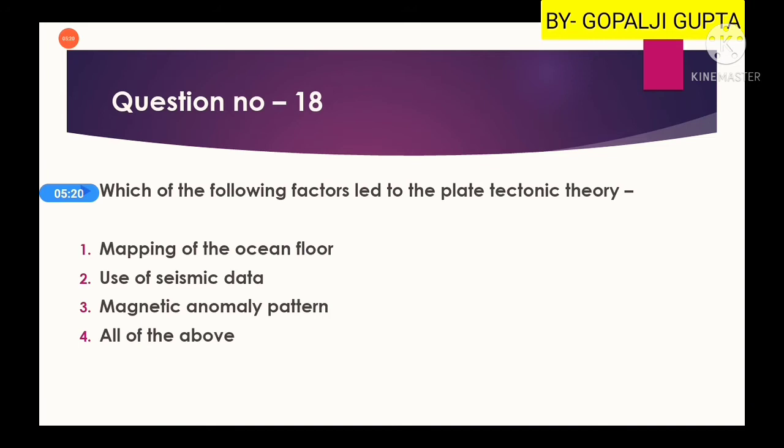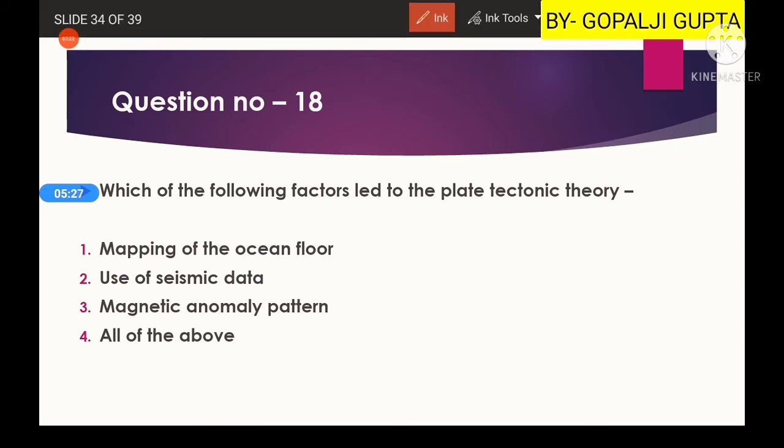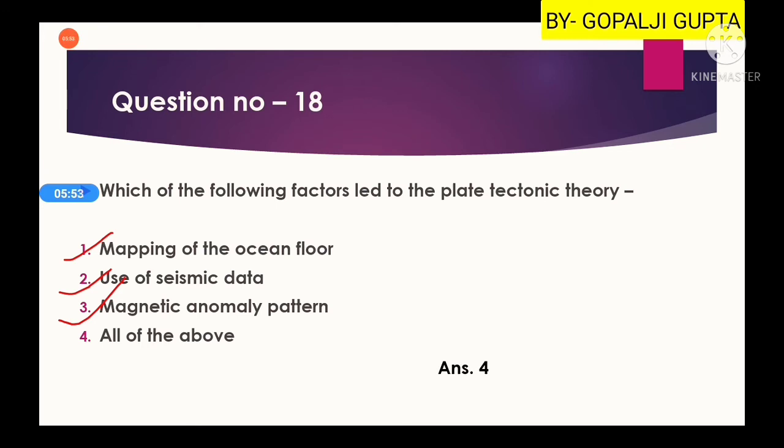Another question is, which of the following factors lead to the plate tectonic theory? So, as you know, plate tectonic theory states that the lithosphere is composed of several plates, and these plates are continuously moving with respect to each other. So it can be identified with the help of mapping of the ocean floor, with the use of seismic data, and also with the magnetic anomaly pattern. So here also the fourth option will be our right answer.